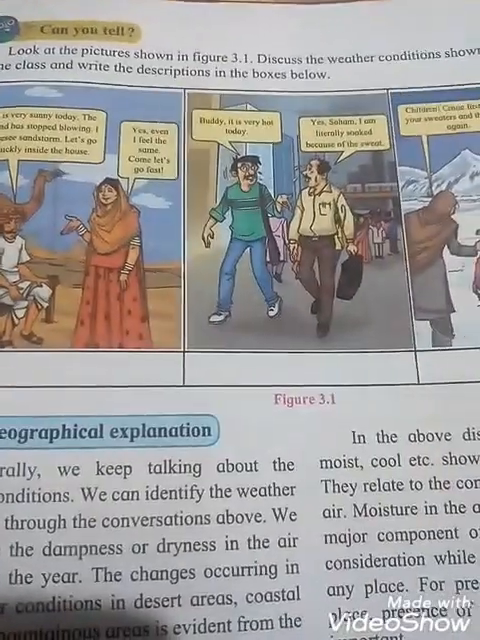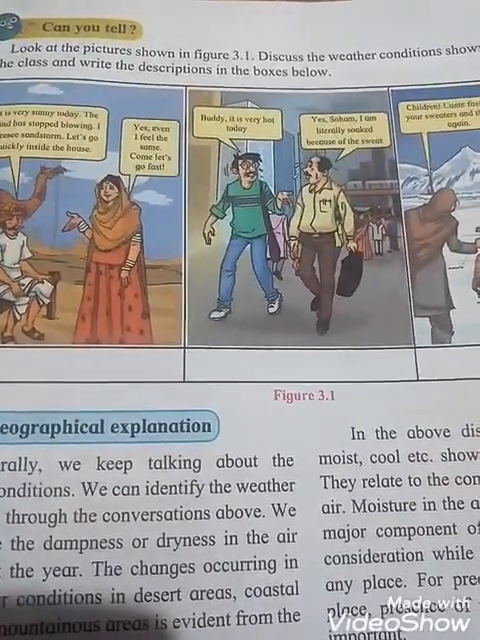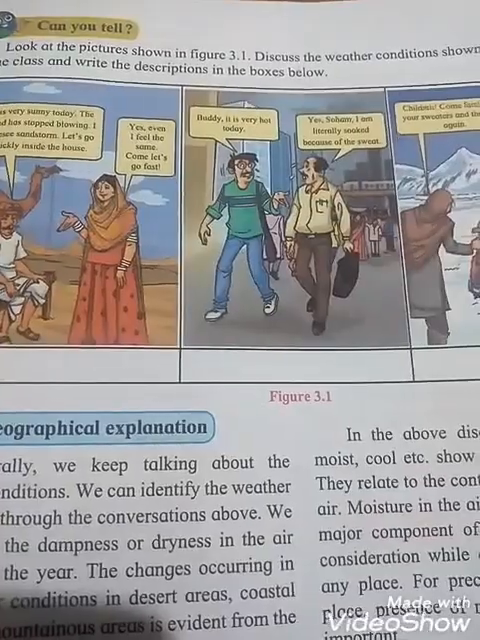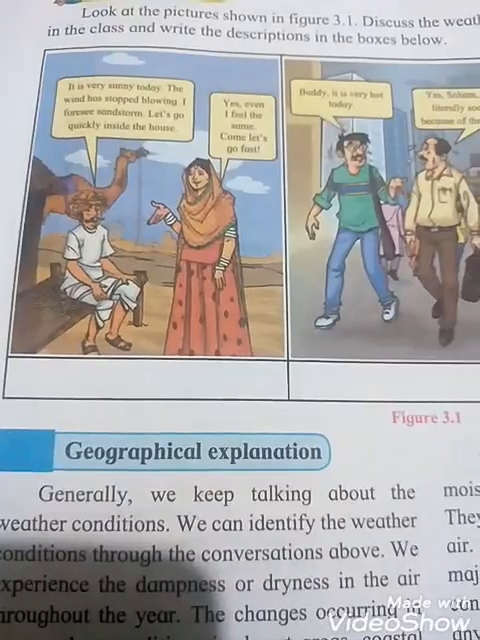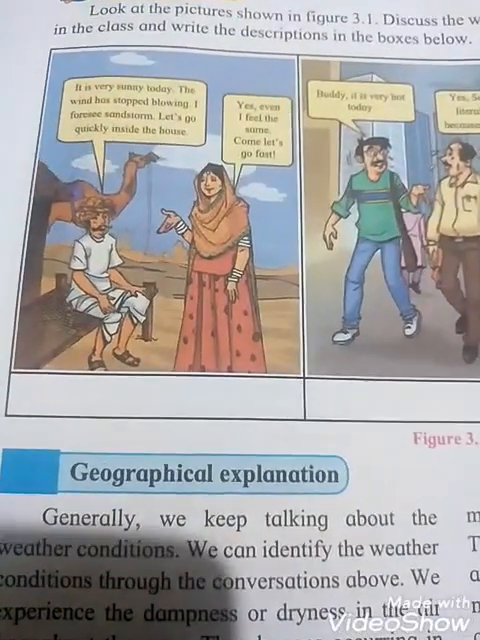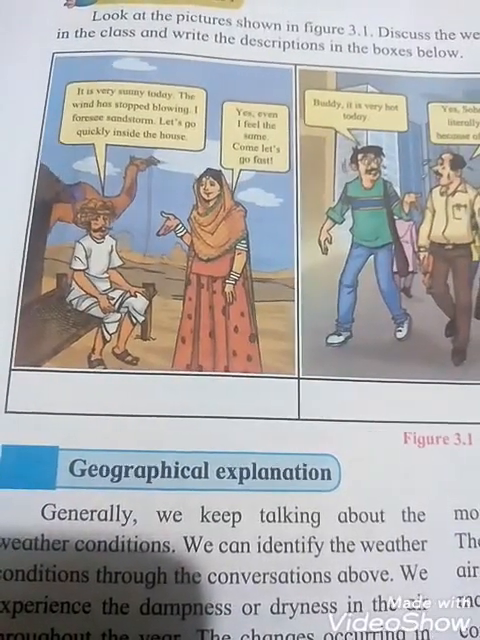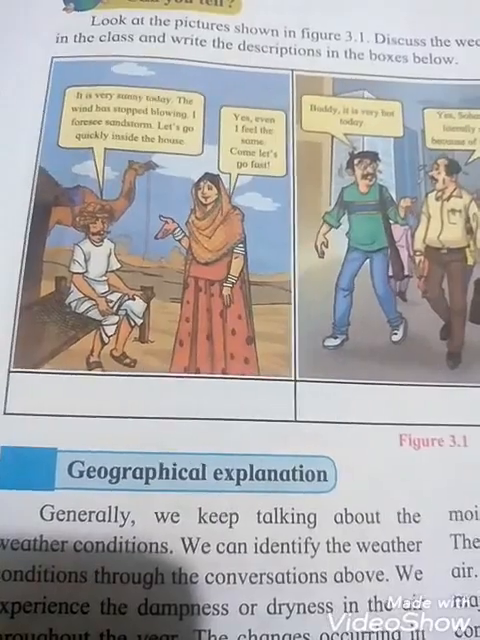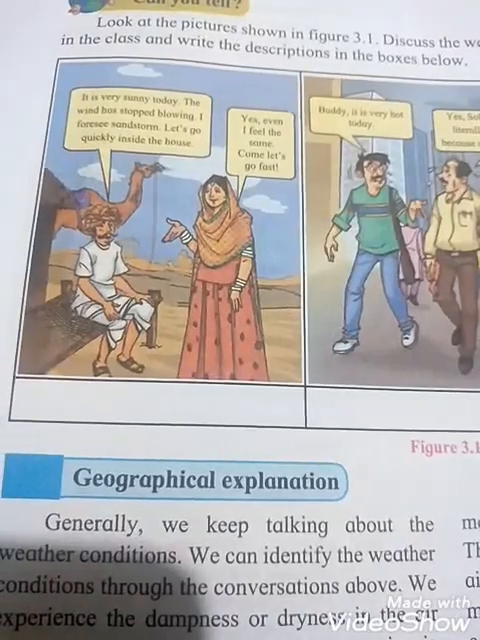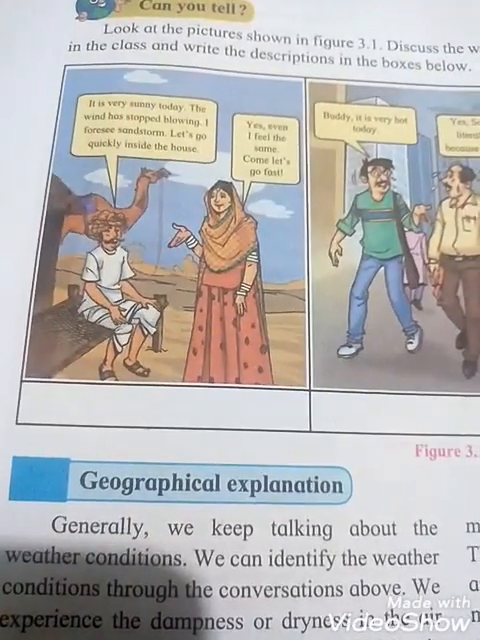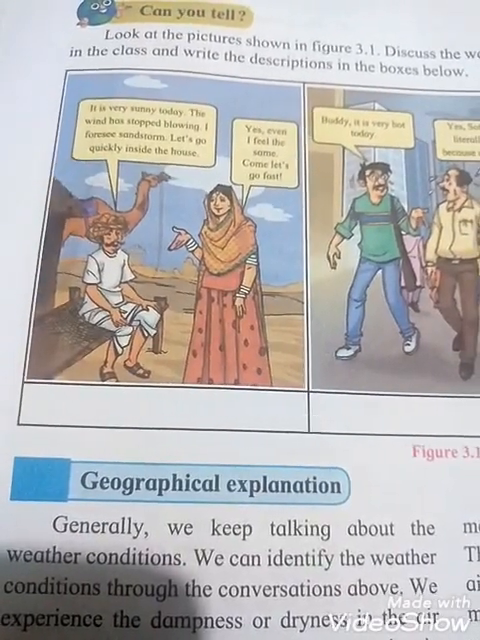See, students, there are three pictures in figure 3.1, each in a different place, and the weather condition is also different. See the first picture, that man and lady are having a conversation. It is very sunny today, the wind has stopped blowing, I foresee a sandstorm, let's go quickly inside the house. Yes, even I feel the same, come, let's go fast. That means, students, the man is saying to the lady, it is very sunny today, the wind has stopped blowing. That means the wind was not blowing.